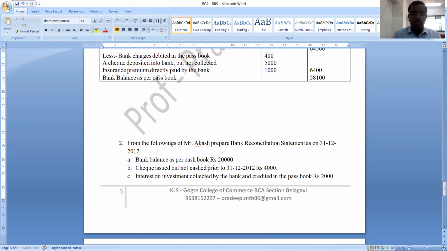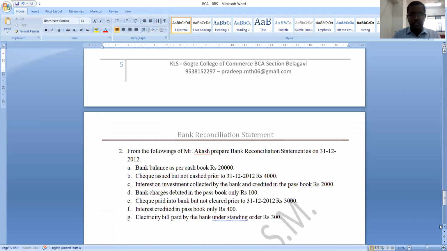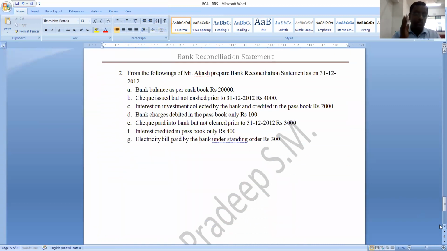This is the second problem that we are going to solve on bank reconciliation statement. Yes, let us read the transaction. Let's see which balance they are given. Here they said that from the following of Mr. Akash, prepare bank reconciliation statement as on 31st December 2012. They are asking us to prepare bank reconciliation statement as on 31st December 2012.